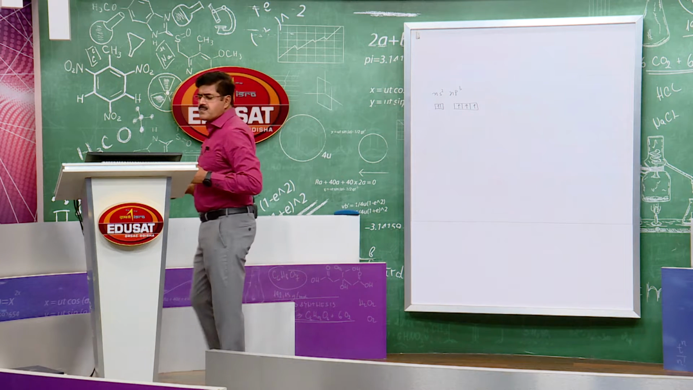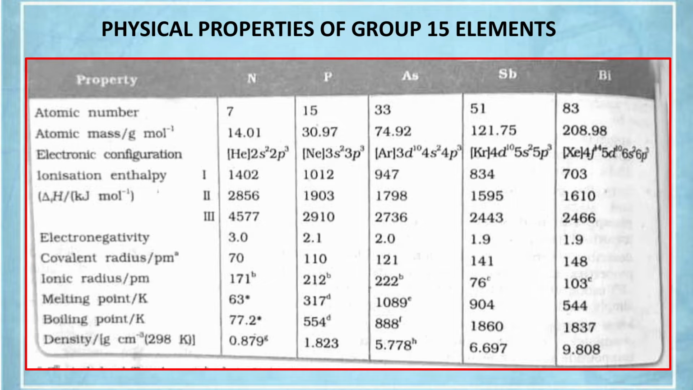TV screen. The first ionization enthalpy, in kilojoule per mole, is 1402, then 1012. See the decrease, approximately 400 kilojoule, decrease in ionization enthalpy. Obviously, ionization enthalpy decreases down the group. Ionization enthalpy of these elements decreases down the group. Why? Because size increases, the atomic radius increases, so ionization enthalpy decreases.